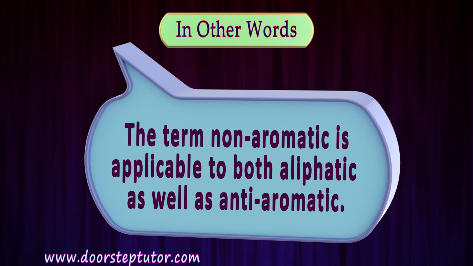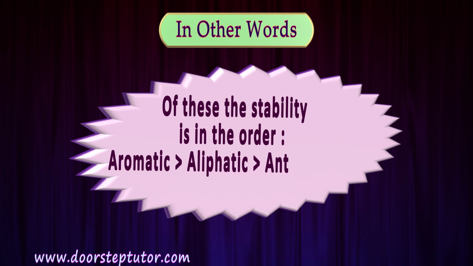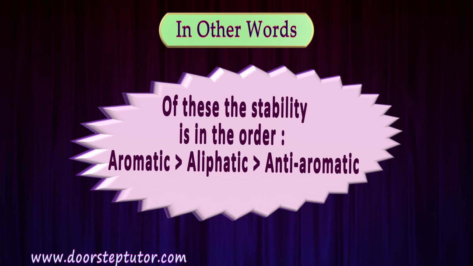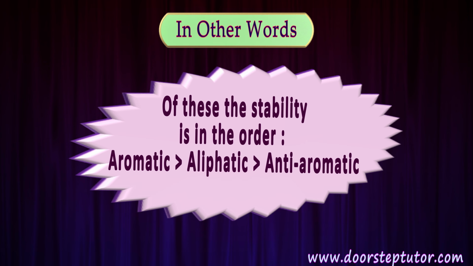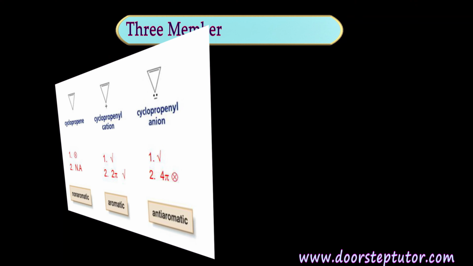So this anti-aromatic compound is also called non-aromatic. If we talk about the stabilities, then the most stable one will be the aromatic compound, then the aliphatic compound, and then the anti-aromatic compound. Now let's see the aromaticity of three-membered cyclic species.